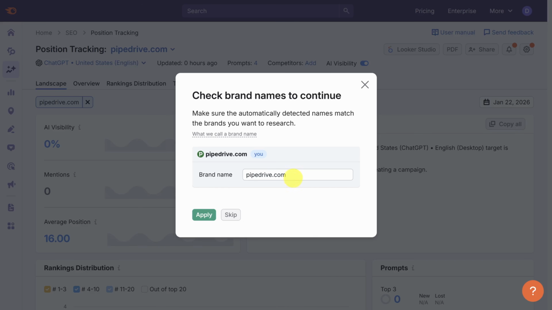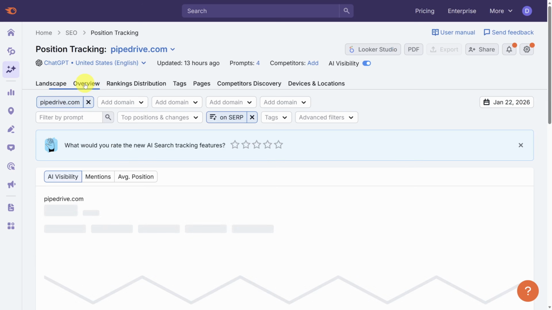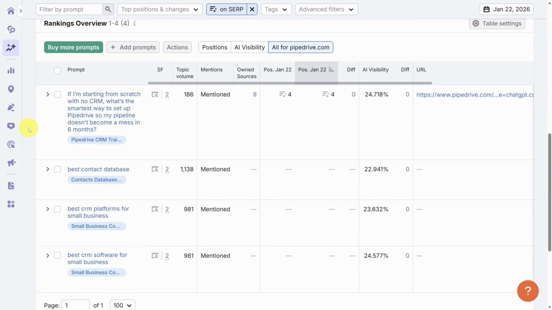This is very important to get right, because if you give Semrush the wrong brand name, it will impact how often it thinks you're mentioned in prompt responses. Once you're doubly sure you have the right brand name, click Apply. We'll skip past this landscape view. I want you to head directly to Overview so we can see your prompt performance. After a few seconds, this loads up and we're scrolling down to the Rankings Overview table. This table has all the prompts that you've set up for tracking.